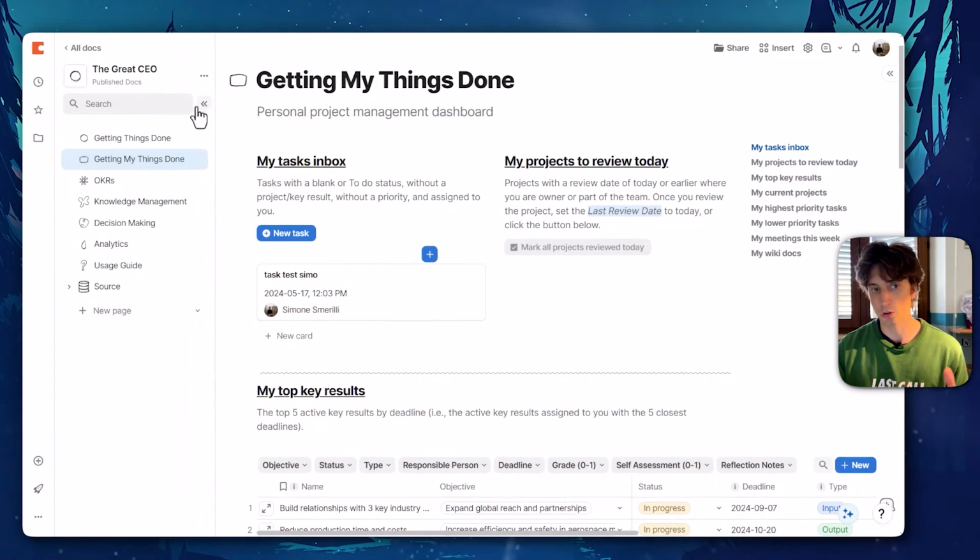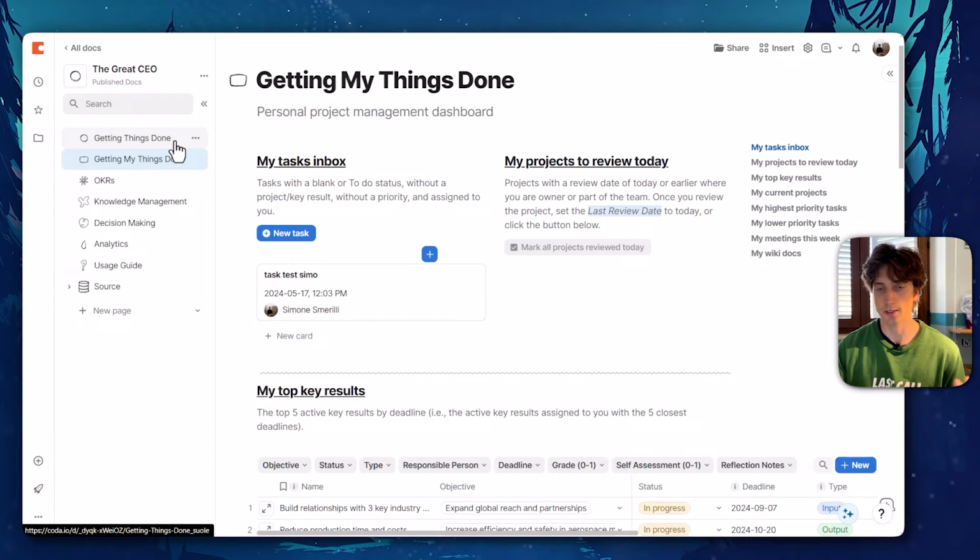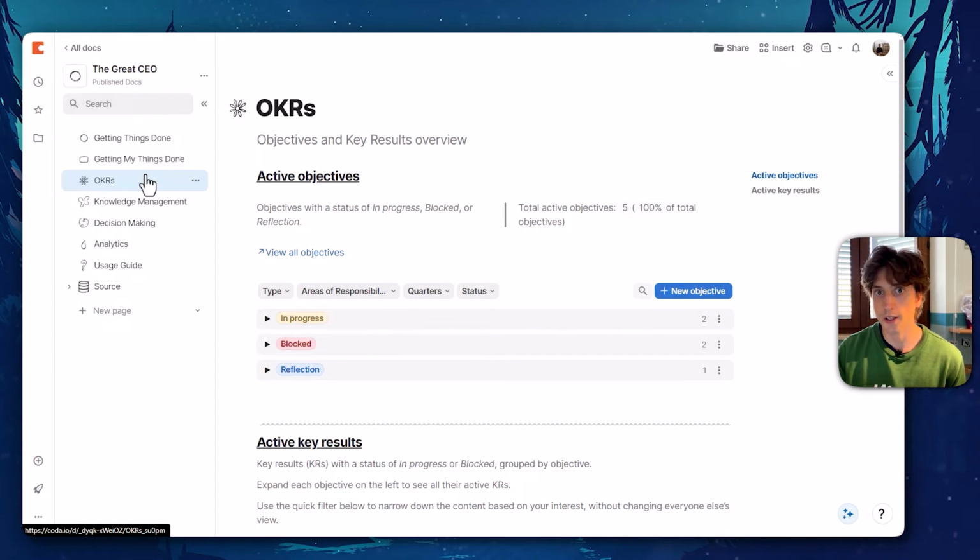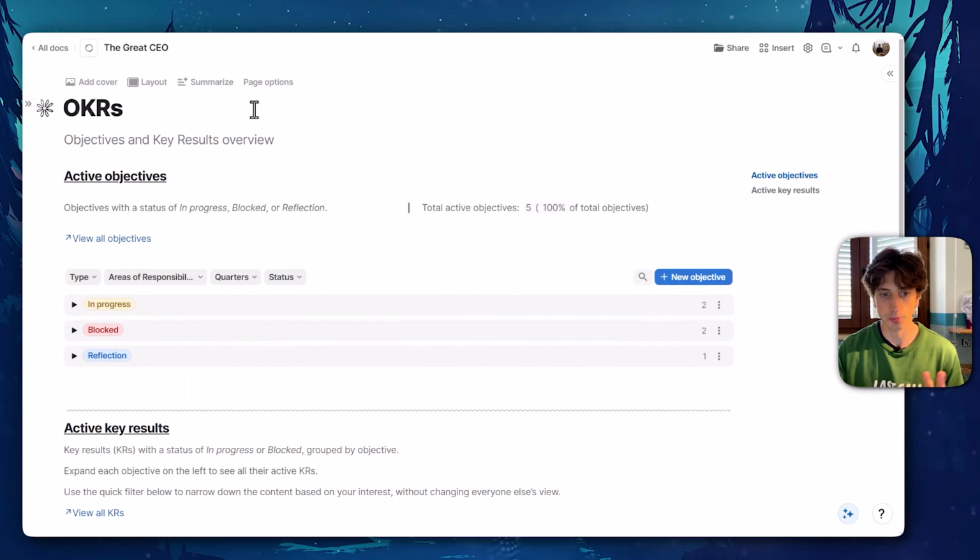And that's the overview of the dashboard for project and task management. Now, on the OKRs dashboard, you can see team-wide objectives and key results. So this is a pretty straightforward dashboard. You can see active objectives down here, where you can see the number of the total active objectives and the percentage of active objectives over the total number of objectives that you have logged into the system.